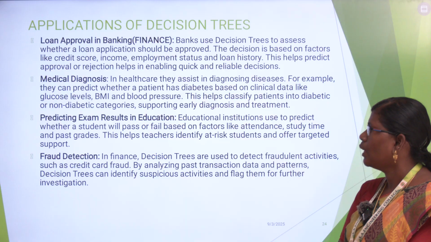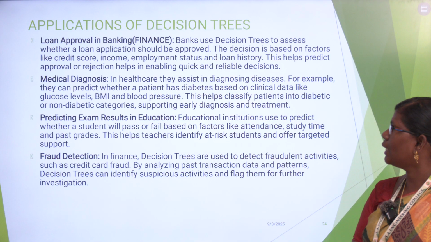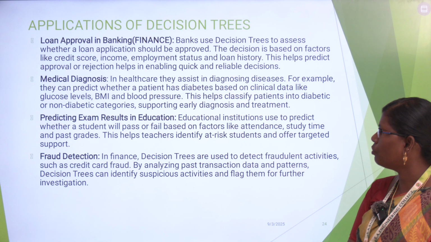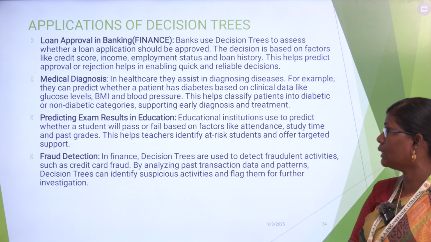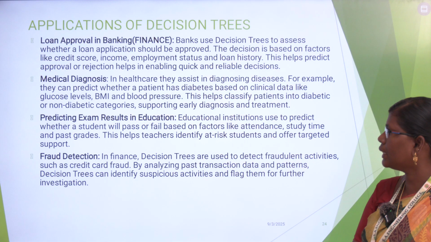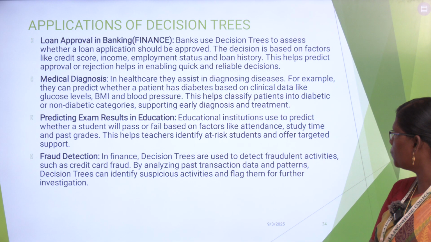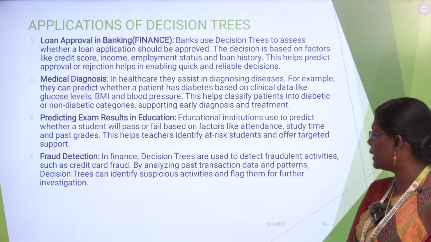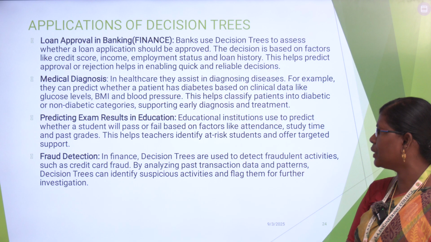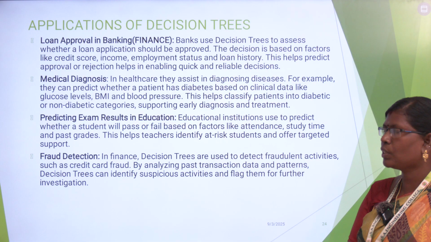Next, medical diagnosis. In the healthcare industry also, we can apply the decision tree algorithm, for example to classify patients as belonging to diabetic or non-diabetic categories. Next, predicting exam results in education: institutions use it to predict whether a student will pass or fail based on factors like attendance, study time, and past grades. This helps teachers identify at-risk students and offer targeted support.